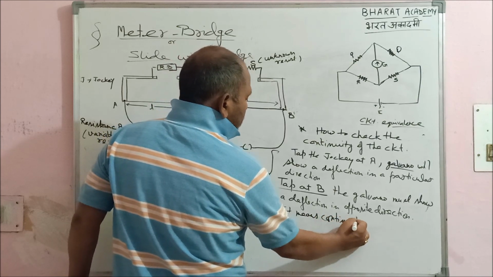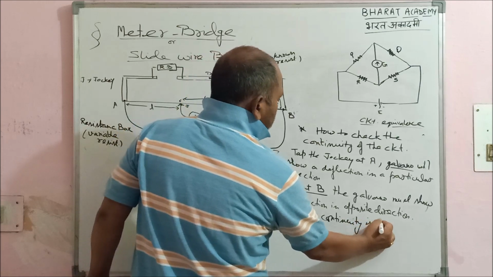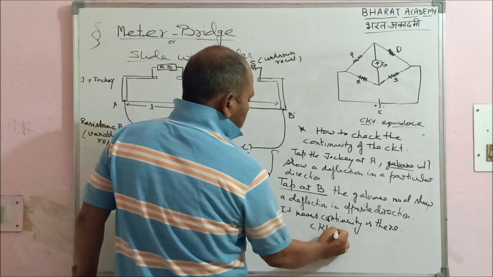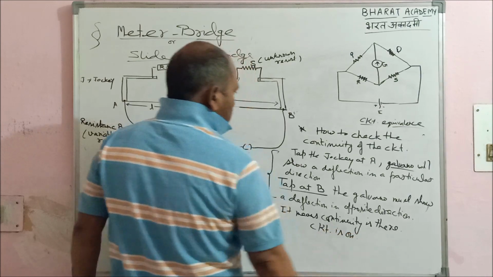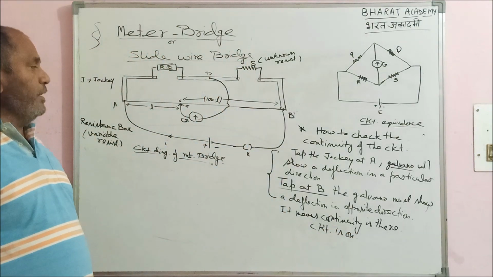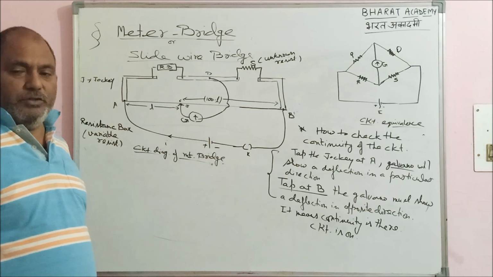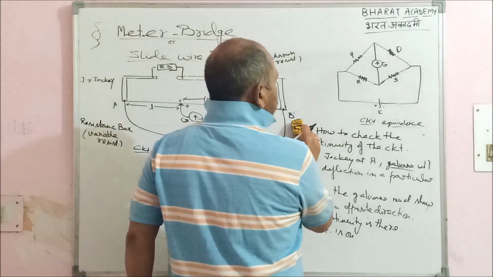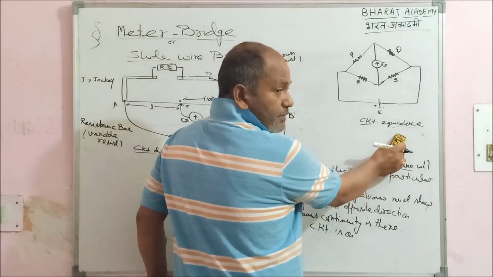Continuity is there. That is, the circuit is on. Now we can perform the experiment. So before doing the experiment, we have to check the continuity. This is the foremost part and a must, you could say.